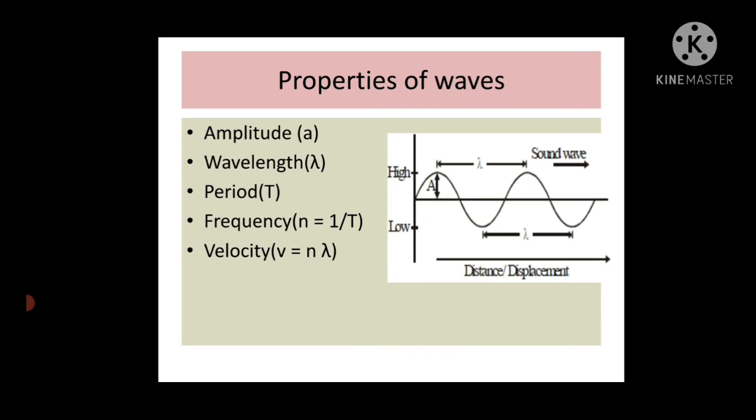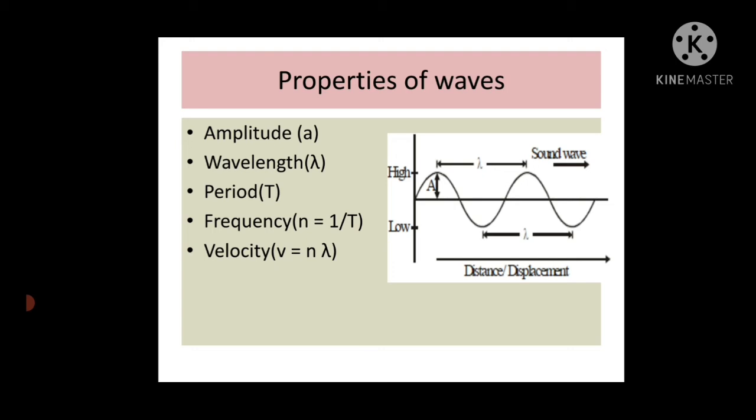Then next is frequency. Frequency is denoted by small n, and what's the formula for it? It is 1 upon T, or we can say the reciprocal of period. Then what will be the definition of frequency? The number of vibrations performed by any particle of the medium per second is called frequency. The SI unit for frequency is Hertz, H-E-R-T-Z.